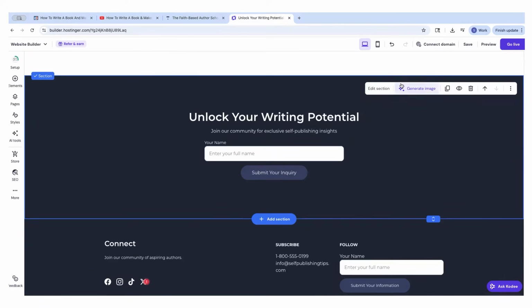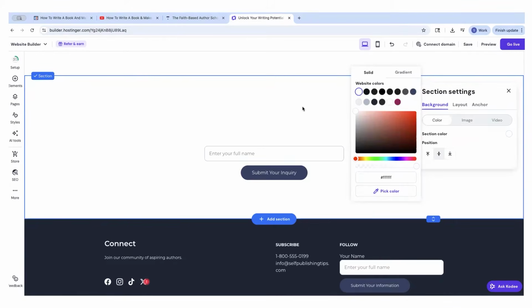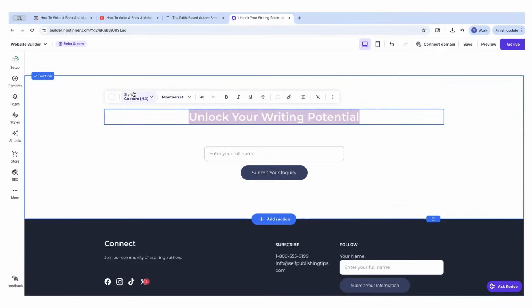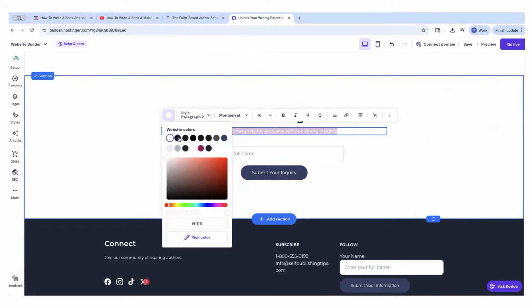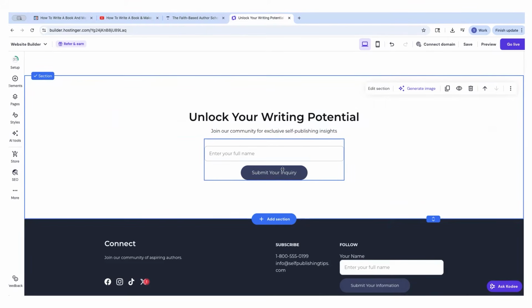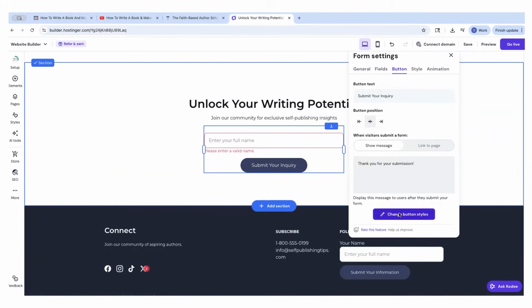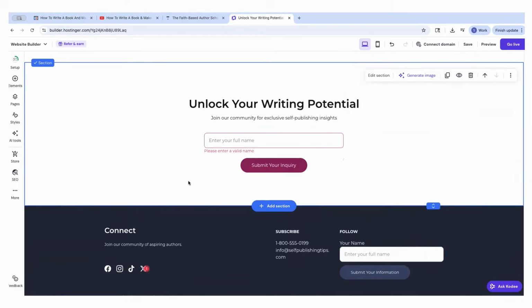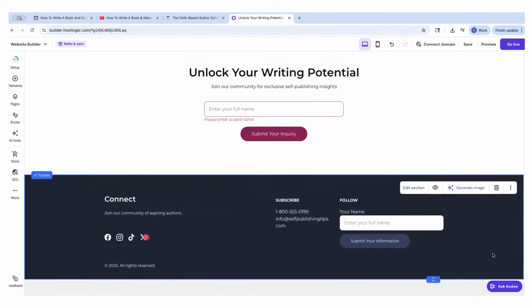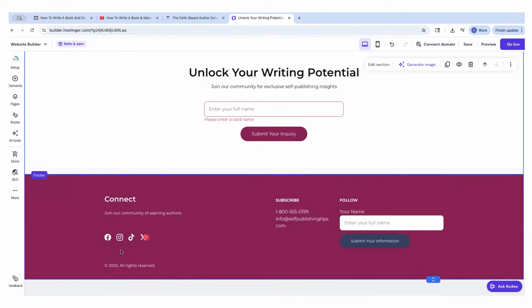And then unlock your writing potential. I can click edit section, section color. I can make that white. And then I can make all of this black and black. Always leave your opt-in buttons because you always want to be growing your email list. Go to button, click change button styles. And for fill color, I'm just going to change that to that beautiful pink color. And then over here on the footer, I'll click edit section, section color, change it to that footer as well.